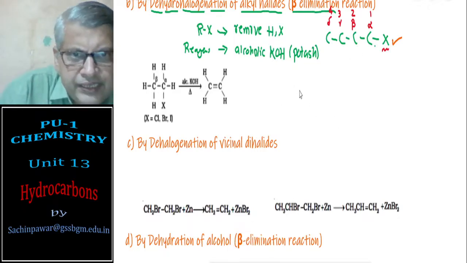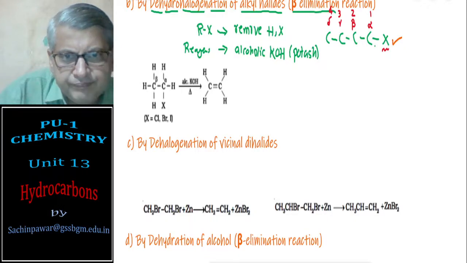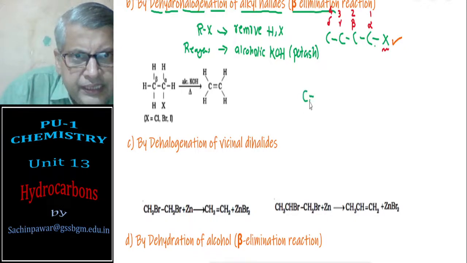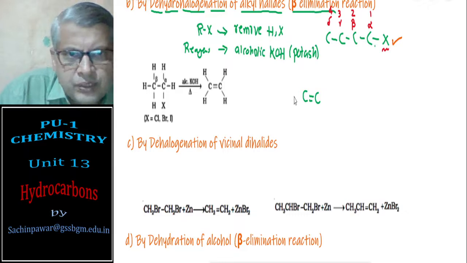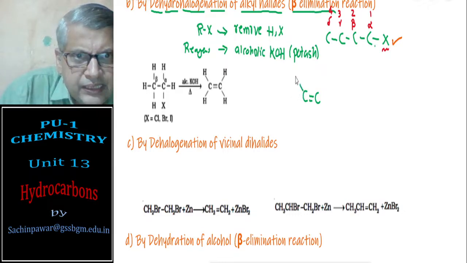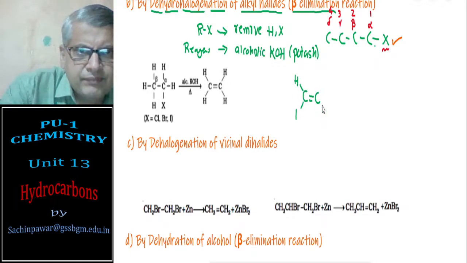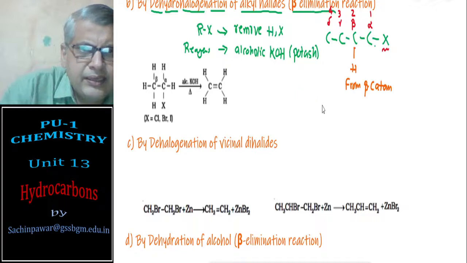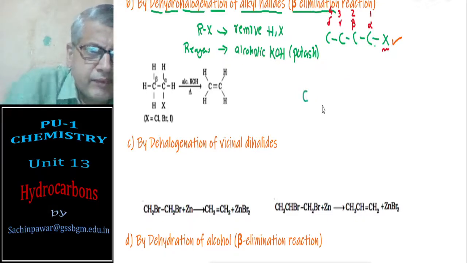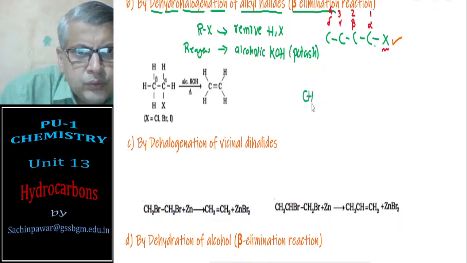Ethene is C double bond C. I will write ethene simply as CH2 double bond CH2.